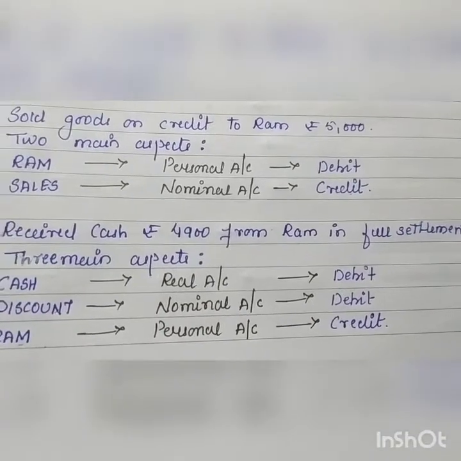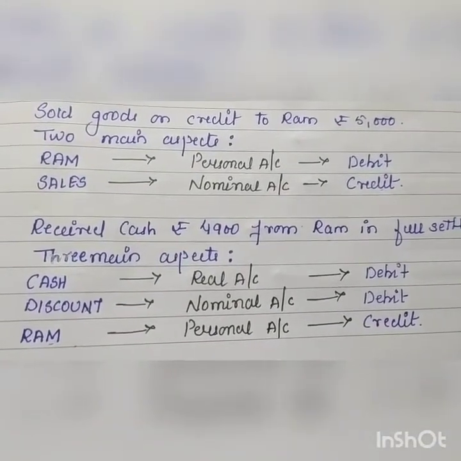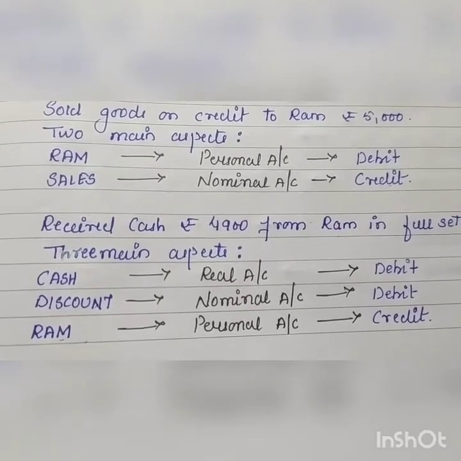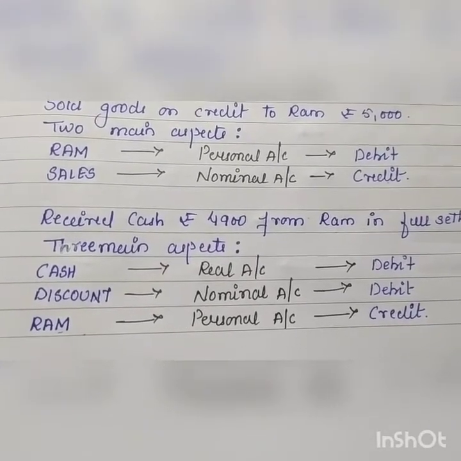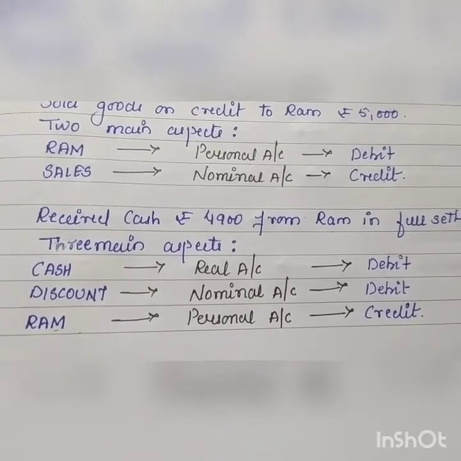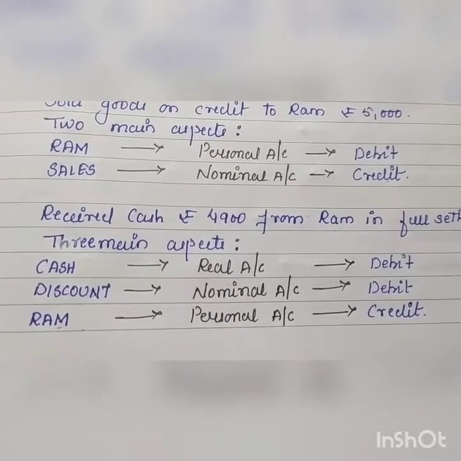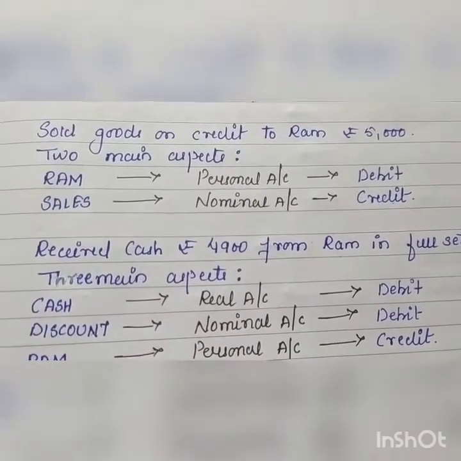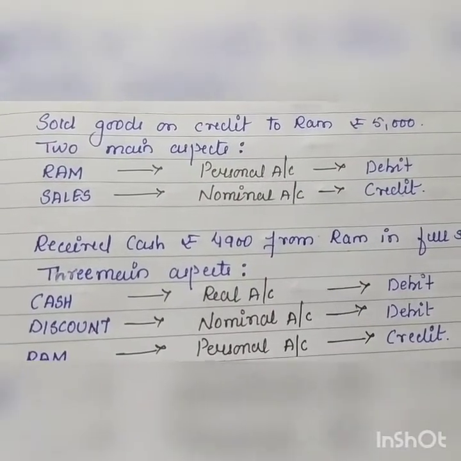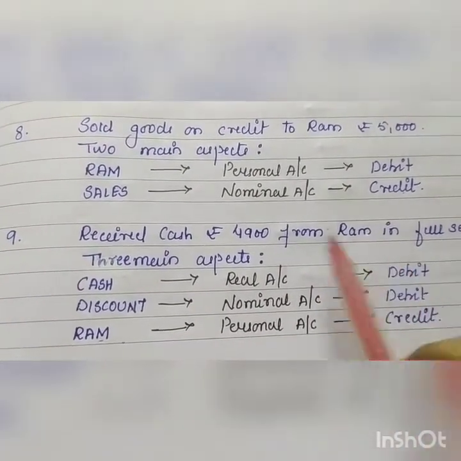Now let's see the nature of these three terms. Cash being an asset comes under real account. Discount, we are giving discount. This is discount allowed, and it comes under nominal account. Ram, being an individual's account, comes under the category of personal account. Now what is the rule for real account? Debit what comes in, credit what goes out.